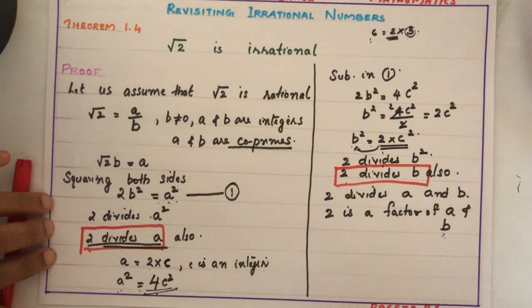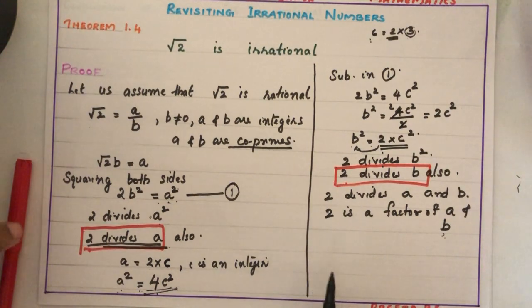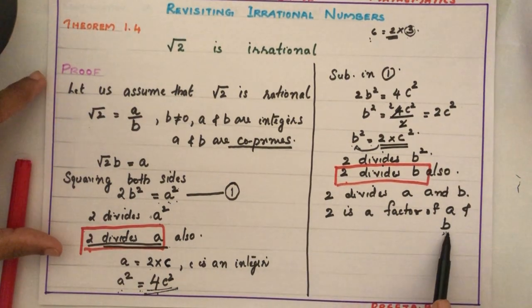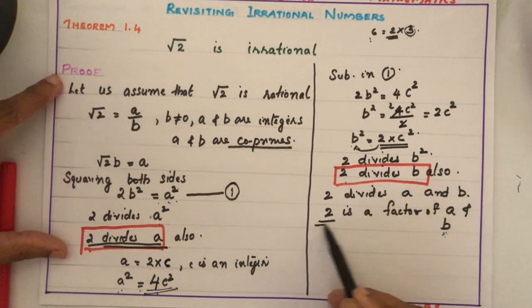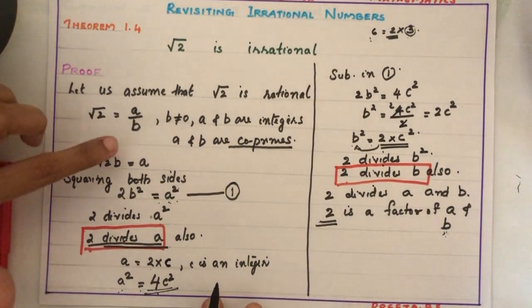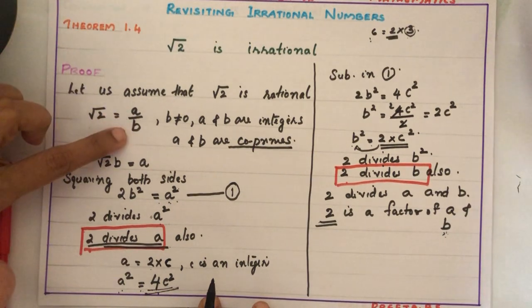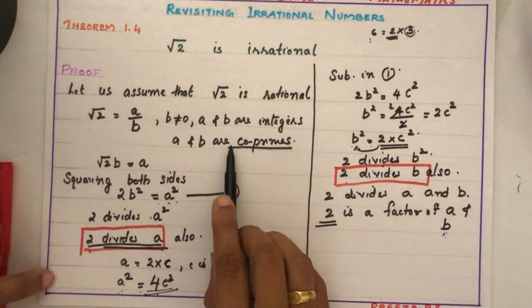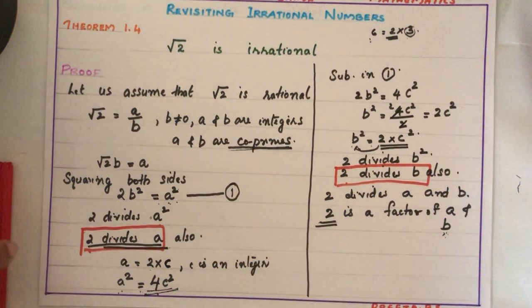Isn't it? But what we have taken first? Now we got a and b have a common factor 2. But we have taken a and b as the numbers which do not have any common factor. a and b we have taken as coprimes. So what it means?